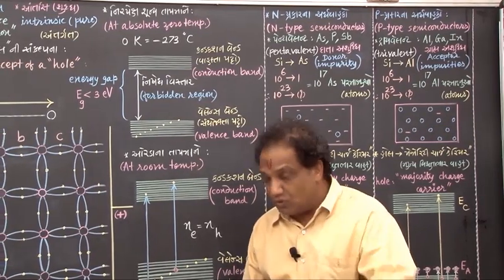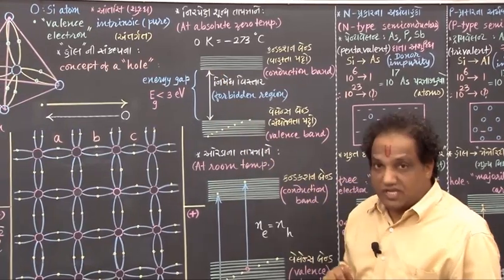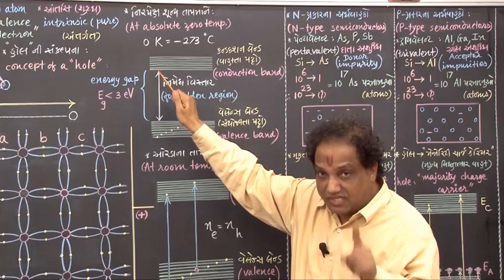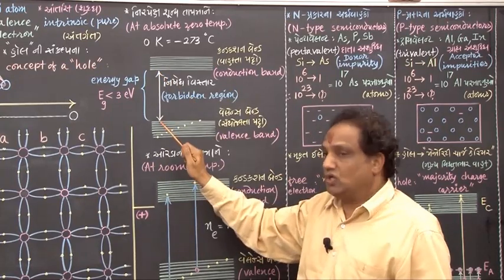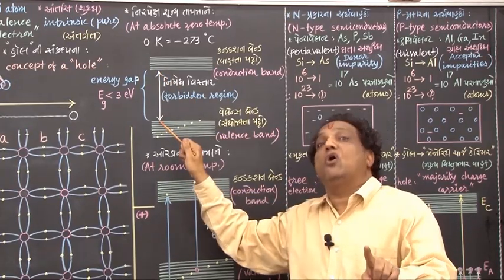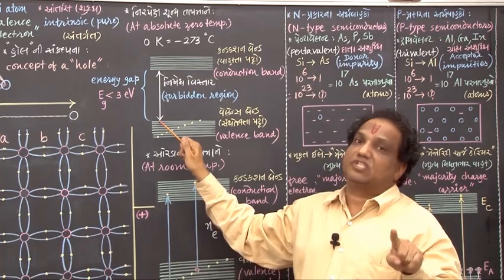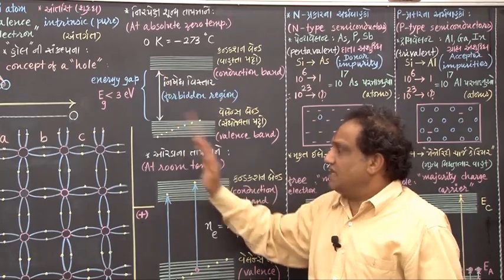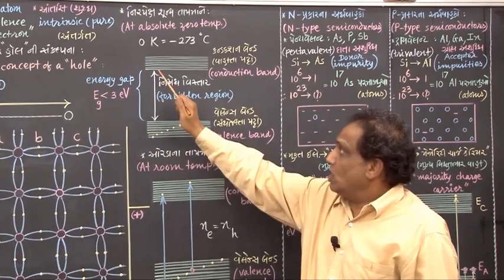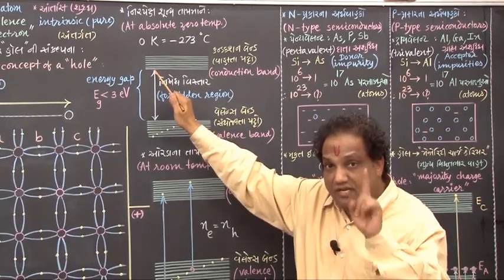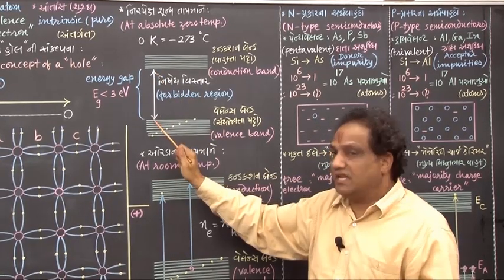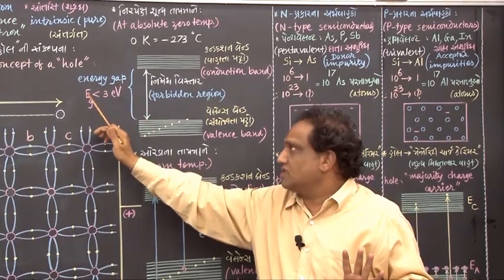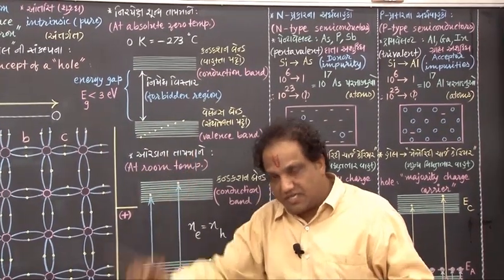This energy gap is shown by the symbol Eg, and I am showing you how you can define it very precisely. The difference in energy between the lowest energy level of the conduction band and the topmost energy level of the valence band is called the energy gap, shown by the symbol Eg, correct?